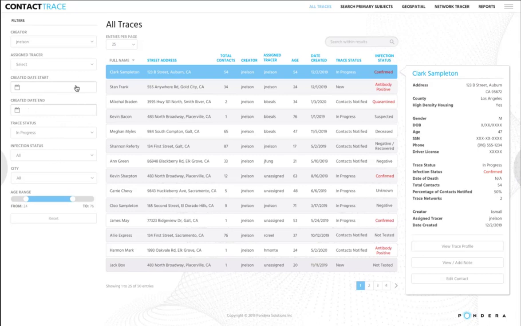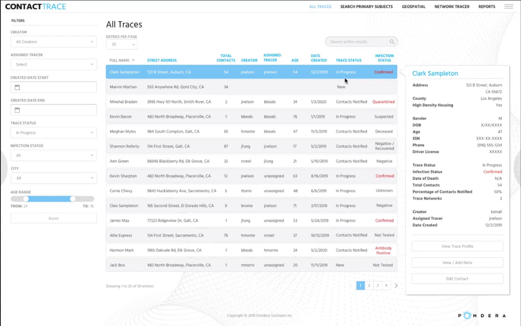If we go into the creator dropdown and change that to show all creators, we can now see records here that have the trace status as new. Our platform has the ability to ingest data from a variety of sources that are made available relative to individuals who have been tested for COVID-19. Those can be ingested and imported into the system.